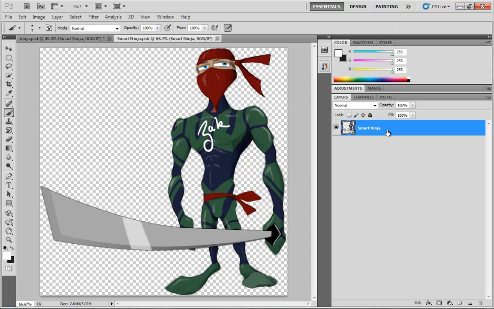Now that's what happens when you convert an existing layer into a smart object. A smart object doesn't necessarily have to be just a single layer. You can reference an entirely separate PSD file.